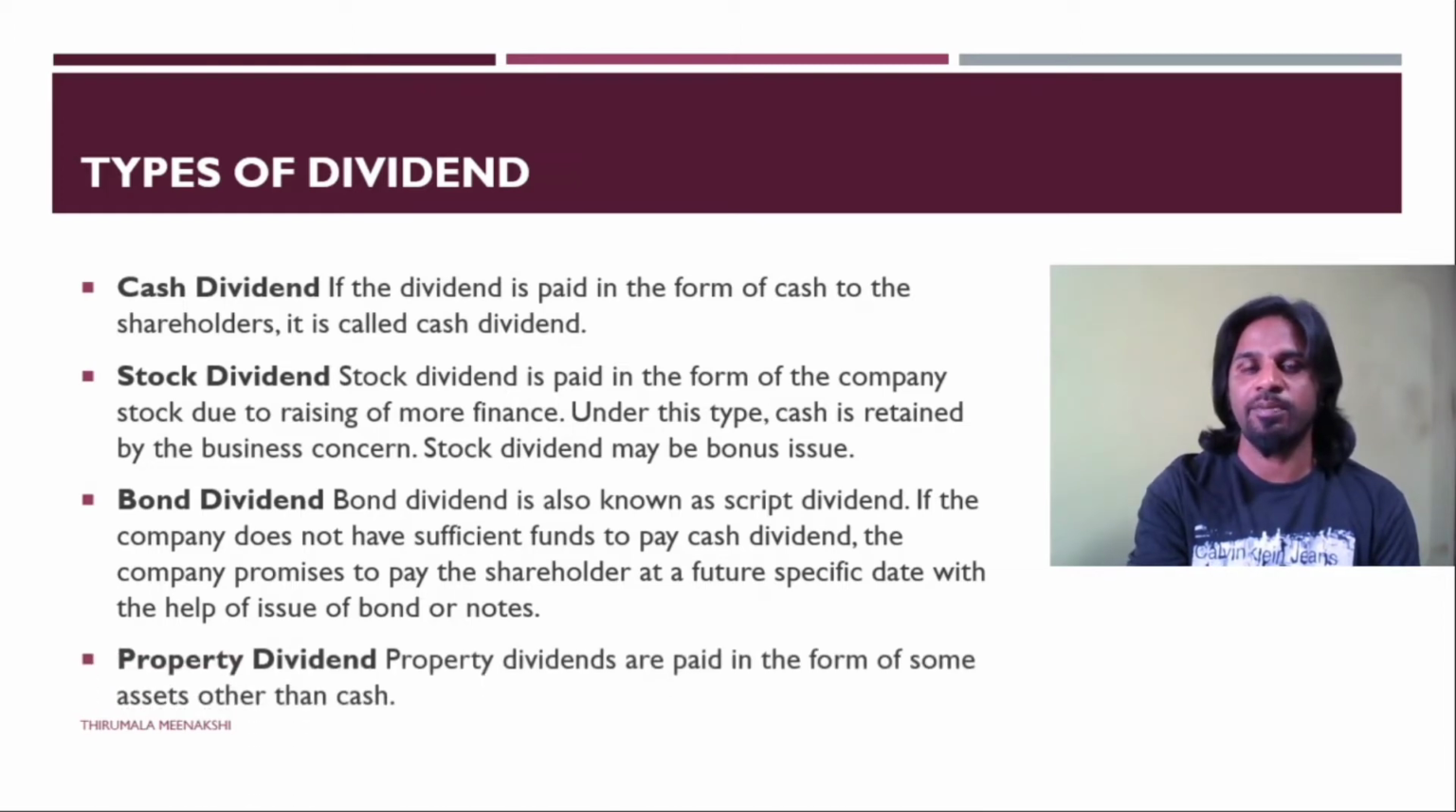And the fourth type is called property dividend. In this case, the company distributes its dividend in the form of property or assets that are available in the company and which are not so useful for the company, that can be given to the shareholders to the amount equivalent to the dividend in the form of property. These are the four types of dividend, or forms of dividend, available so far.